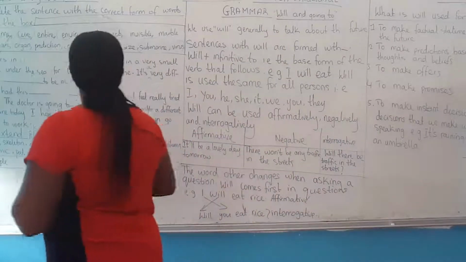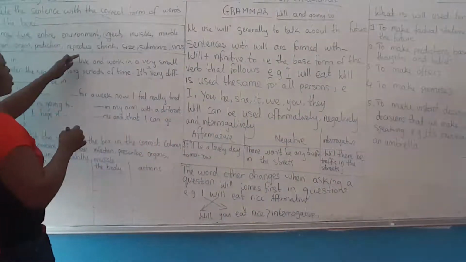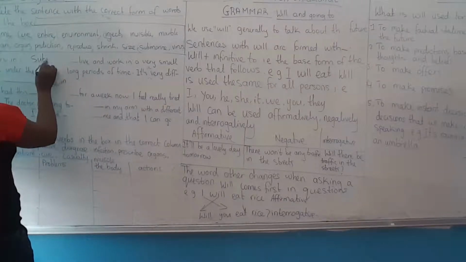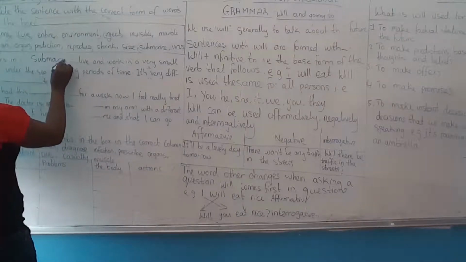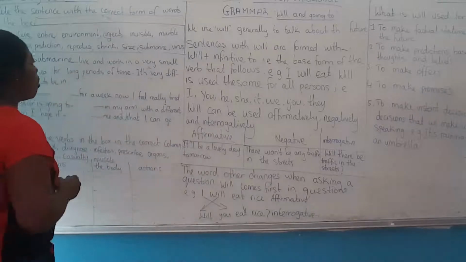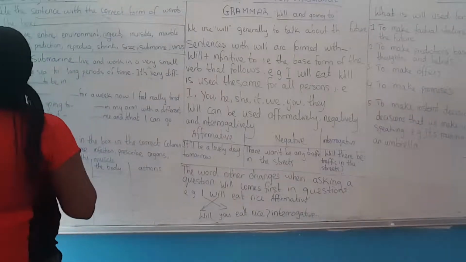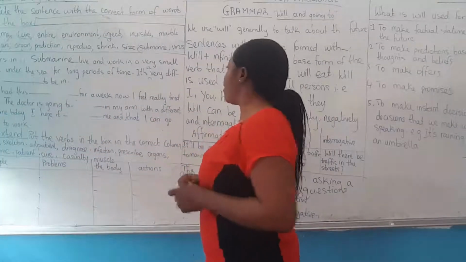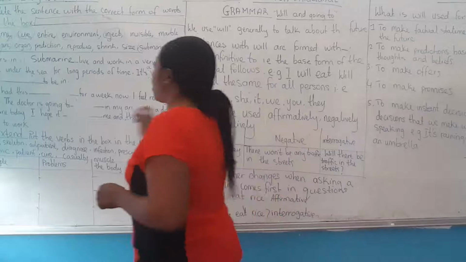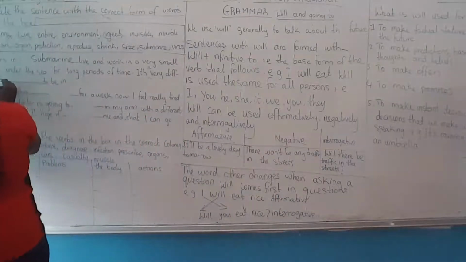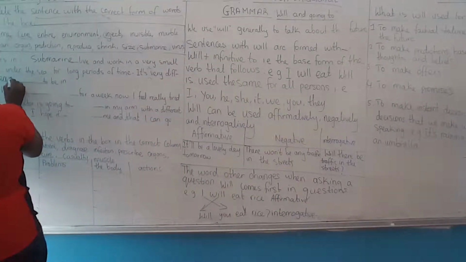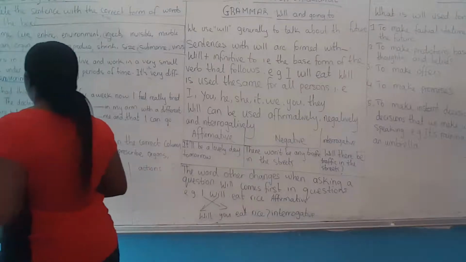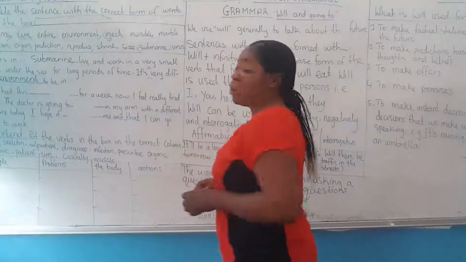I think sailors in a submarine live and work in a very small space under the sea for long periods of time. It's a very difficult environment to be in. Let's go to question 2.